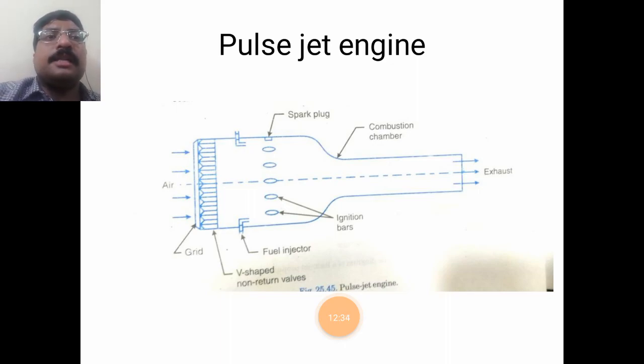The combustion air enters the combustion chamber. From the combustion chamber, expansion takes place, and it is passed to the nozzle, the exhaust. Thus it provides high jet speeds. These are the different types of jet engines or gas jet propulsions. Thank you.